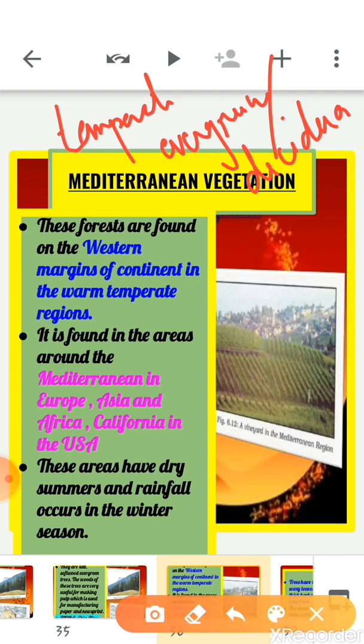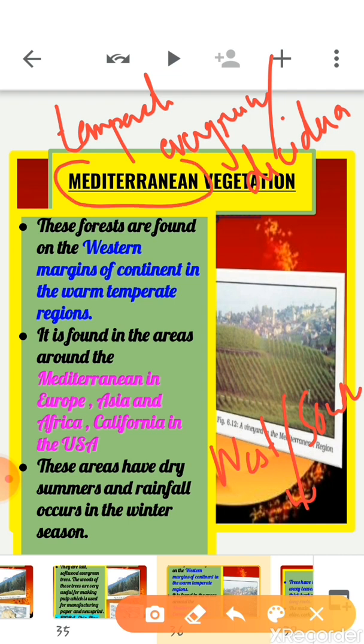But the west and southwest margins of the continents are different. Actually, they have Mediterranean vegetation. Right? Which type of Mediterranean vegetation?